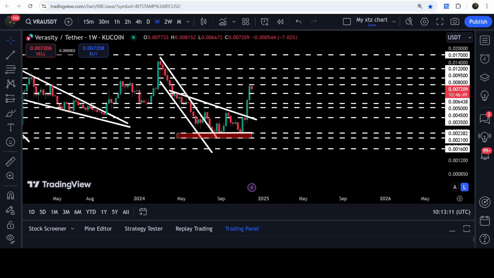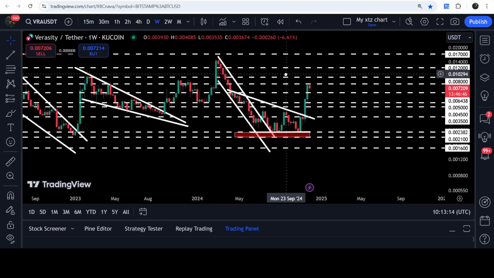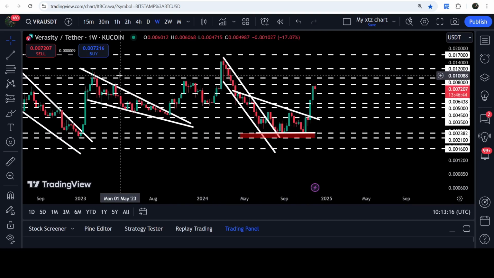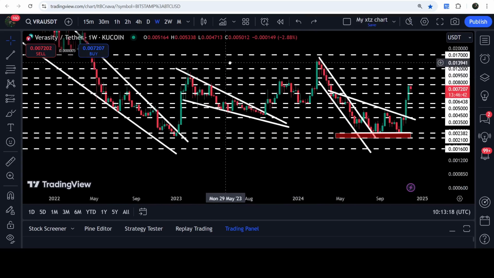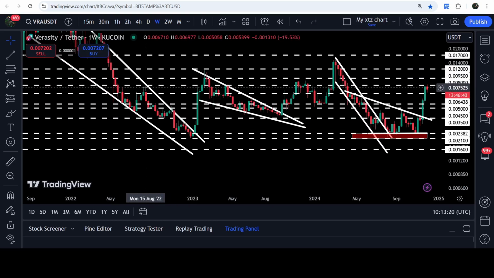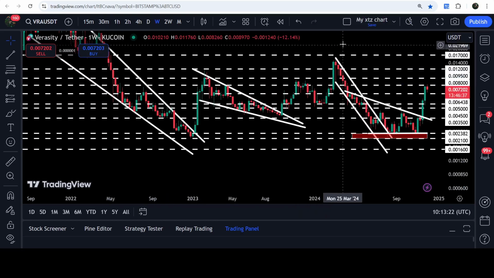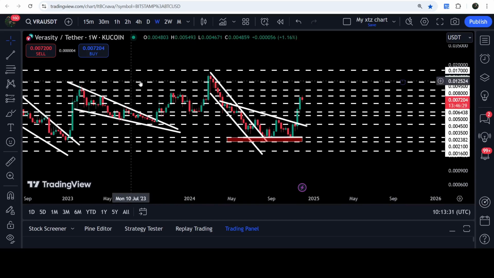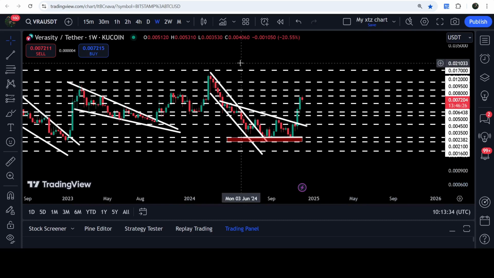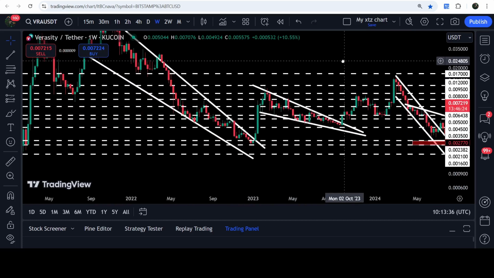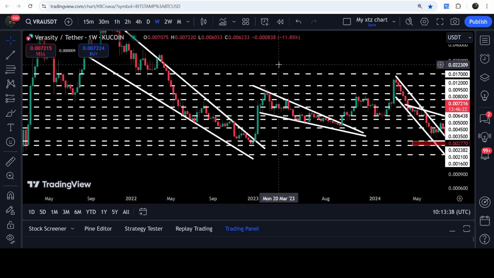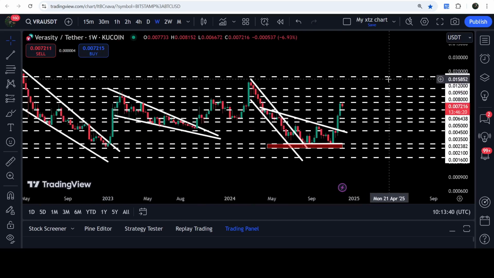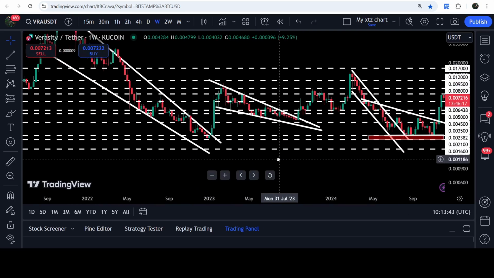And $0.0095 in itself is a quite long-term resistance as well. That was previously breaking as a resistance here, and before that, this $0.0095 was breaking as a resistance here and resistance here as well. And the technical target for the breakout from this channel is here at the top of the channel at 1.6 cents, and slightly higher than this 1.6 cents, we have a quite long-term resistance of 1.7 cents as well. That was previously working as a support here for several weeks, and now this 1.7 cents can work as a strong resistance for the price line of Verasity.